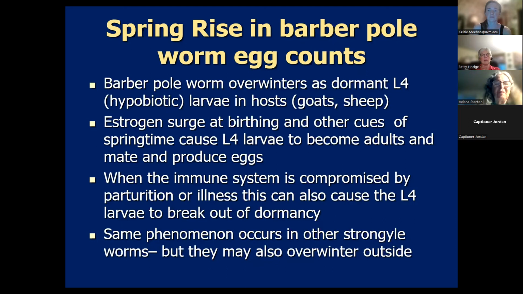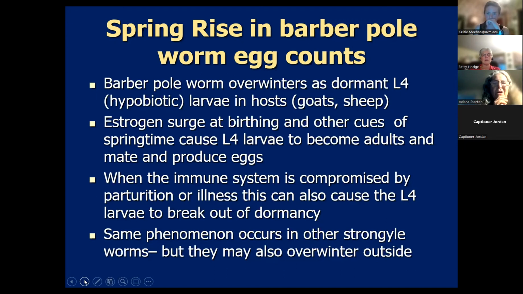And then what happens is there's an estrogen surge in the host animal, in your sheep and goats, at birthing. Just as part of birthing, estrogen is released. And unfortunately, the adult female worms have estrogen receptors. So they are aware of when you get that estrogen surge in your sheep and goats at kidding and lambing.